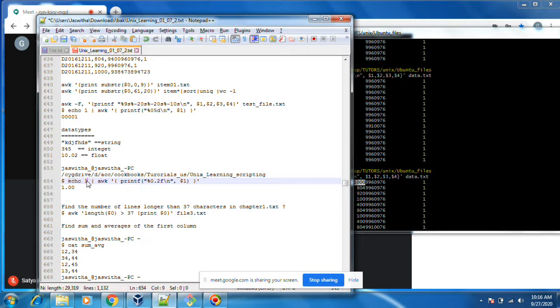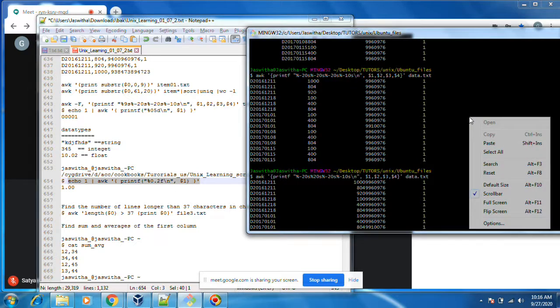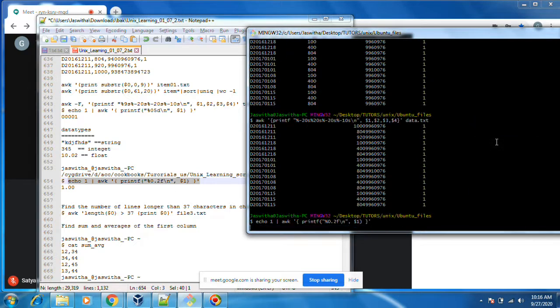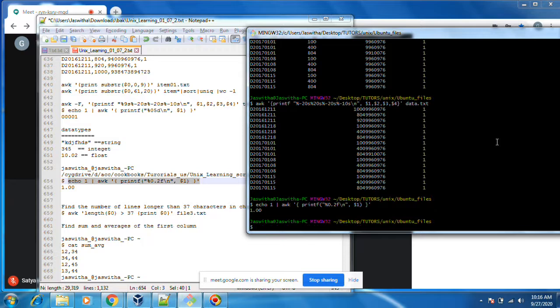Echo 1, I want to convert this 1 to float. Print %0.2f. If you put like this, f means float here. This converts integer to float using awk. Even in C, Java, you can convert integer to strings.